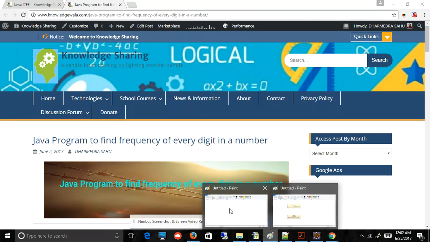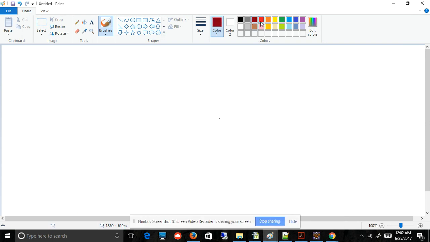So suppose we have a number 1, 2, 4, 5, 6, 4. Here the frequency of 1 is 1, the frequency of 2 is 1, and the frequency of 4 is 1.